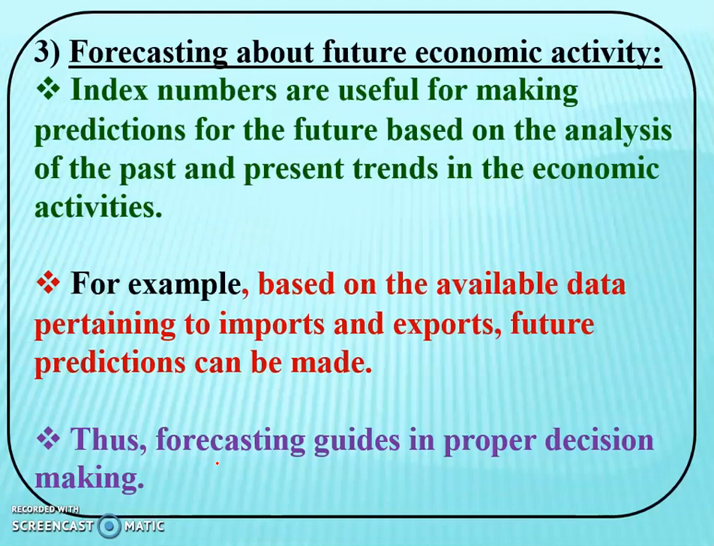Okay. Now third one is forecasting about future economic activity. Index numbers are useful for making predictions for the future based on the analysis of the past and present trends in the economic activities. Here I put the example, that is, based on the available data pertaining to import and export, future prediction can be made. See, by taking the review of export and import, we can predict the future, and accordingly we can make changes in import and export policy.